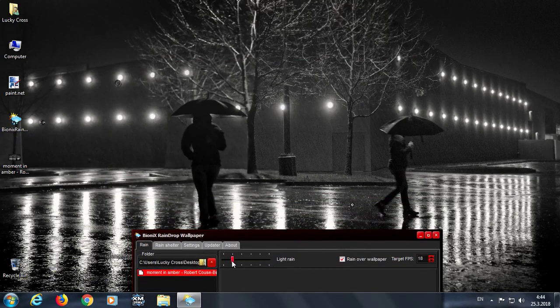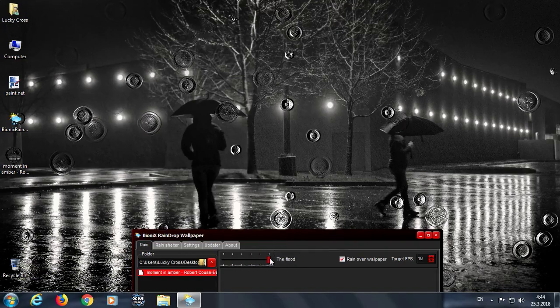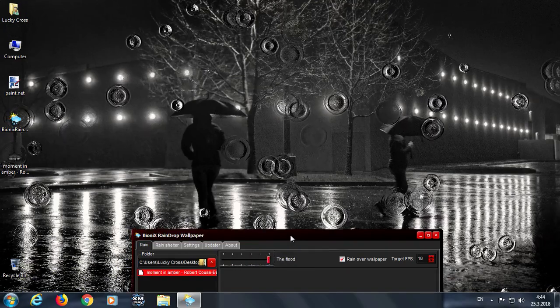Here we have varying levels of intensity. Sunny today turns the animation off. Light rain. It's raining. Let it pour. Big storm. And flood. The flood is the most intense setting.